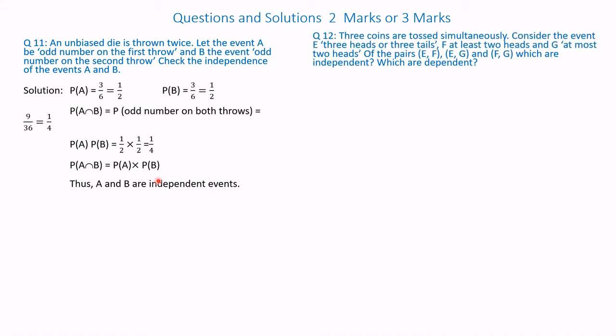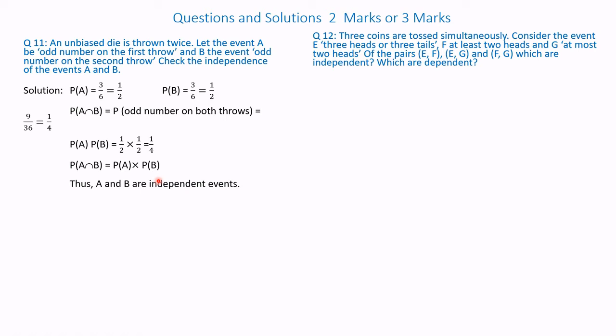3 coins are tossed simultaneously. Here coins. One coin gives 2 outcomes. 3 coins means there will be 2 into 2 into 2, that is 8. Consider the events: E, 3 heads or 3 tails; F, at least 2 heads; and G, at the most 2 heads.